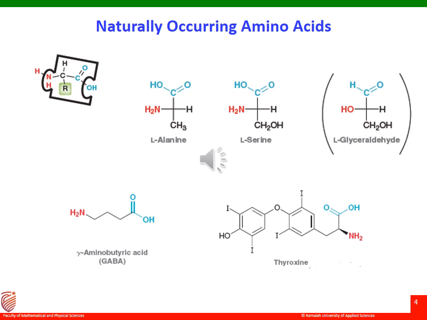Naturally occurring amino acids: hundreds of different amino acids are observed in nature, but only 20 amino acids are abundantly found in proteins. The 20 alpha amino acids differ from each other only in the identity of the side chain, the R group, which is indicated here. The structures of all 20 amino acids, together with the accepted three-letter abbreviations and one-letter abbreviations for each amino acid,